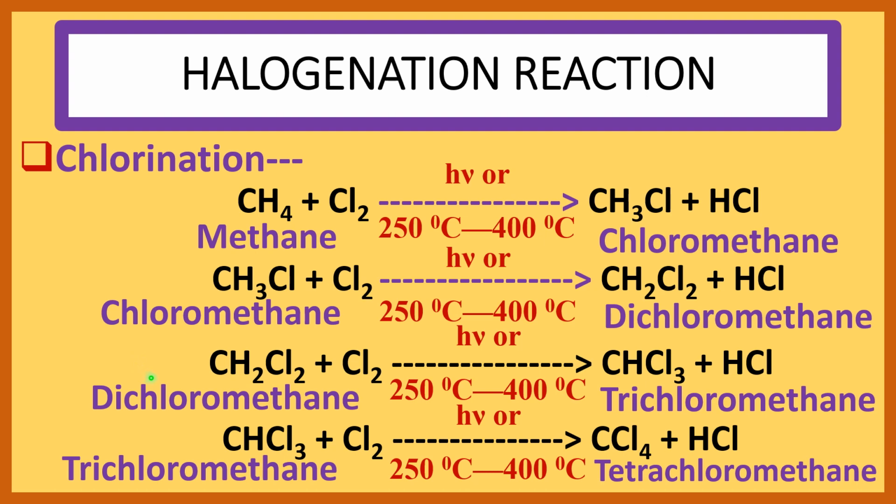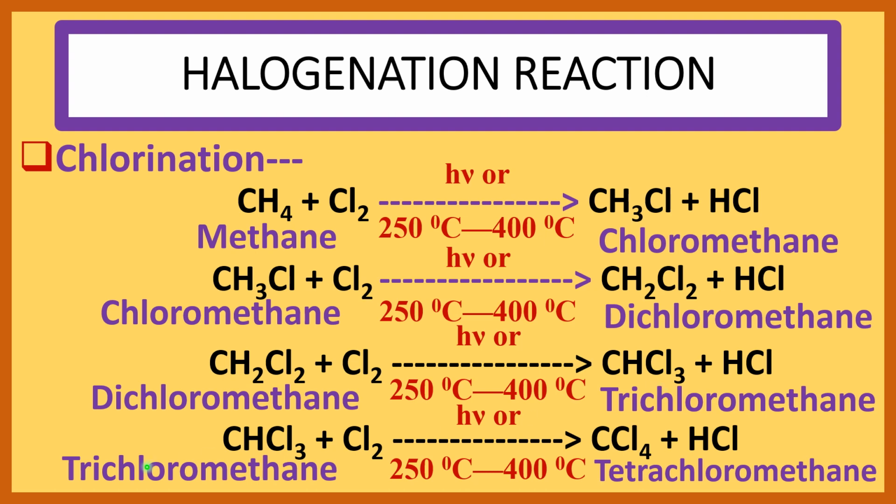In the third step, this dichloromethane again reacts with chlorine in the presence of light or heat and produces trichloromethane. Here again one hydrogen atom of dichloromethane is replaced by chlorine to produce trichloromethane. Here dichloromethane is CH2Cl2 and trichloromethane is CHCl3.